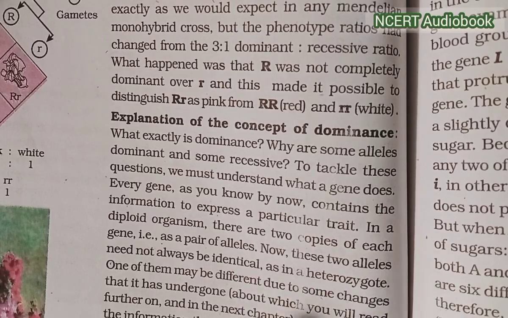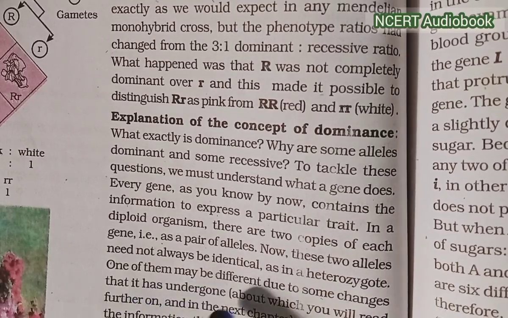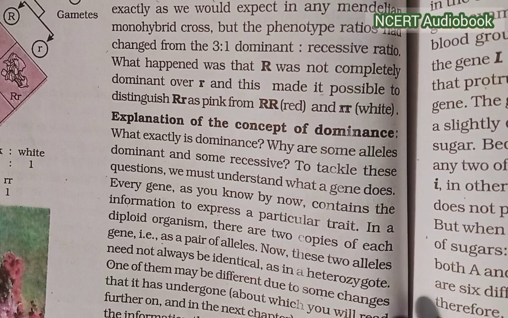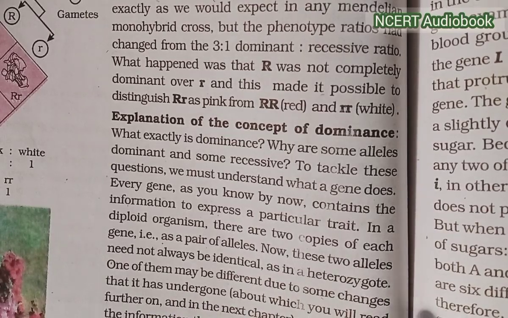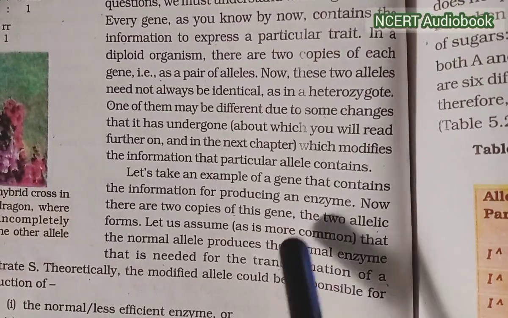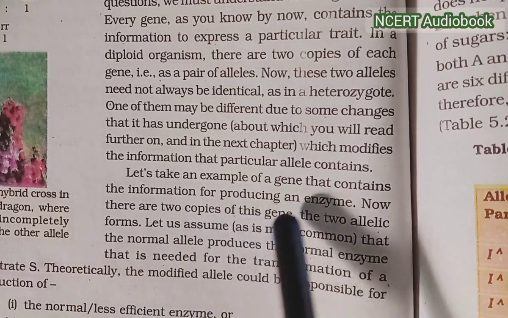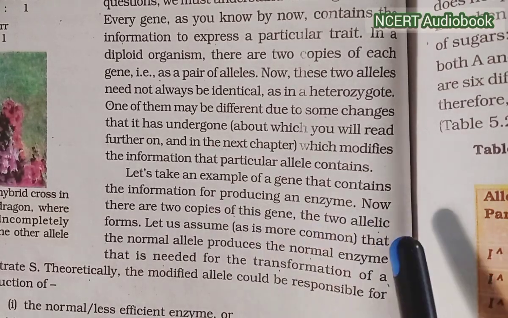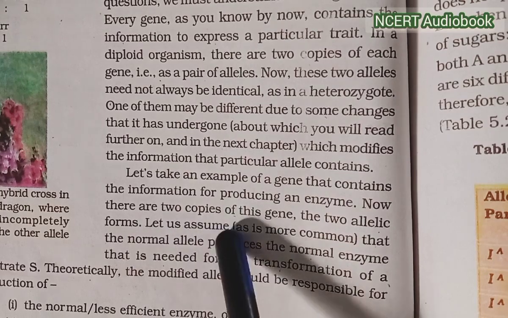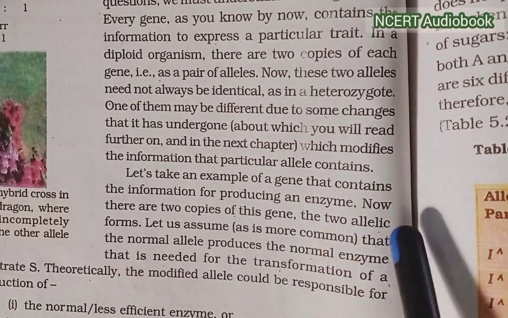to some changes that it has undergone, about which you will read further on and in the next chapter, which modifies the information that a particular allele contains. Let's take the example of a gene that contains the information for producing an enzyme. Now, there are two copies of this gene, the two allelic forms.